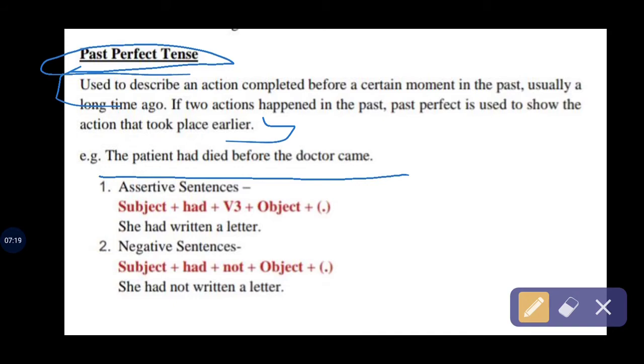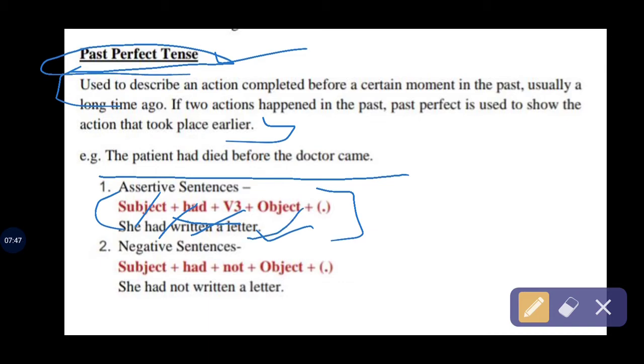As the assertive rule, for making an assertive sentence we have this main rule: subject plus had plus verb's third form plus object. Okay, that's the main rule of past perfect tense, so please memorize it. And here is the example: she had written a letter. It shows clearly that's a subject, that's the verb's third form, and that's the object.